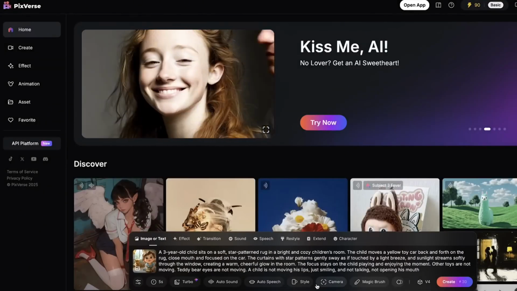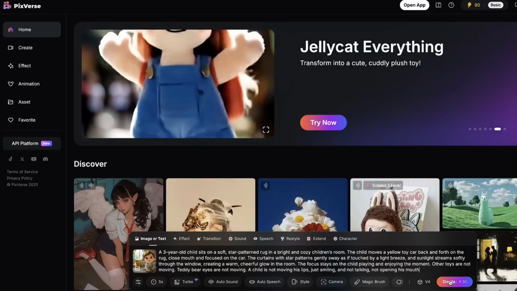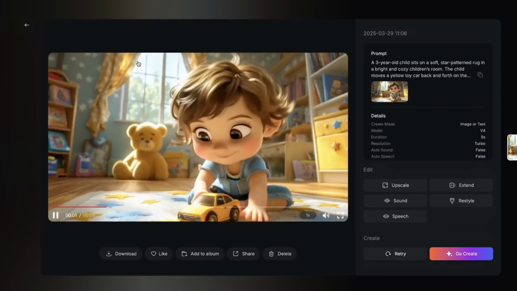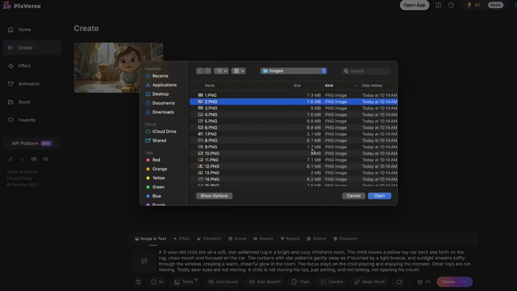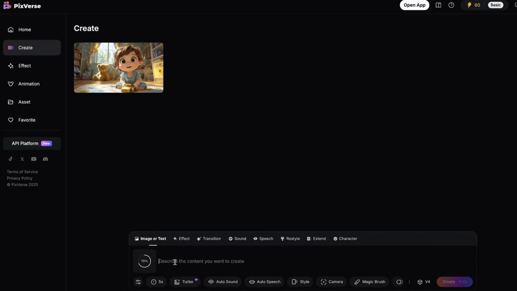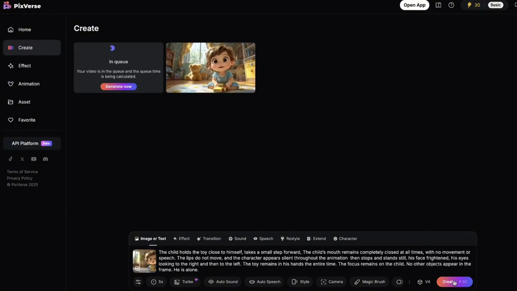Make sure it fits the story and includes the key details like the setting, the character's actions, or the mood of the moment. If you're not sure what to write, just ask ChatGPT to help you with the prompt. Once your prompt is ready, hit generate, and PixVerse will transform your static image into a beautiful animated scene in just a few moments. Repeat this for each image, one by one, making sure your descriptions stay true to the story and match the look and feel of your characters.